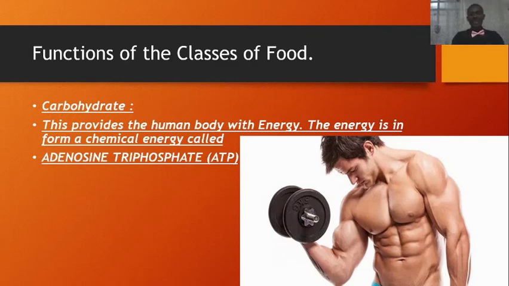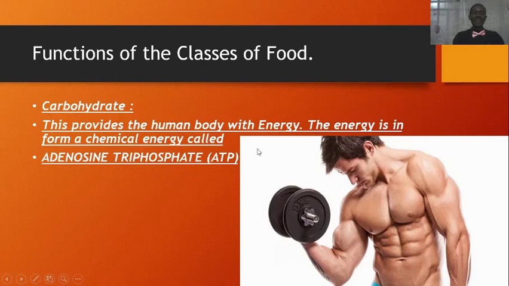As you can see on your screen, the young man out here in exercise is doing some weightlifting with the help of energy. Without energy, he will not be able to lift up all these weights. And so what provides us with energy is carbohydrate-filled food substances. And this energy is in the form of a chemical energy called adenosine triphosphate. Adenosine triphosphate. That is the chemical energy that is gotten from our carbohydrate, and you can see it on your screen, called ATP.